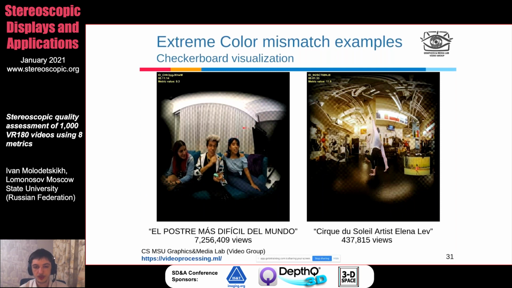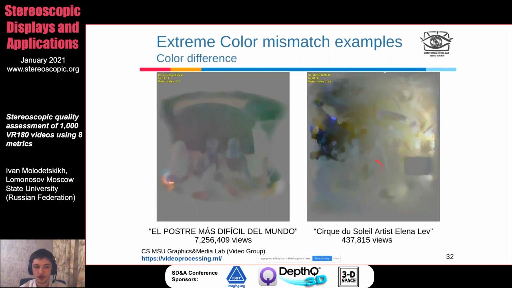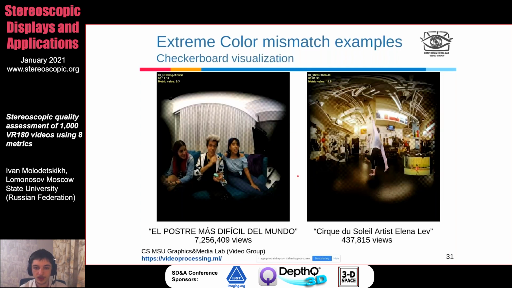These are some extreme examples of color mismatch. This is a checkerboard. I'm not sure if you can see it on the stream, but you can see the checkerboard, which means that the color or the lighting is slightly different between the views. This is the color difference. It is more easily visible. So you can see there are a lot of non-gray areas here, which means that on this frame, the views are quite different in color.